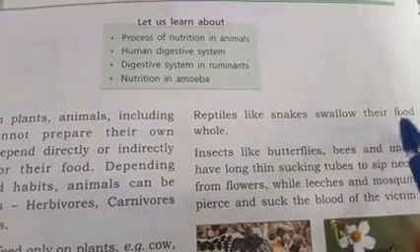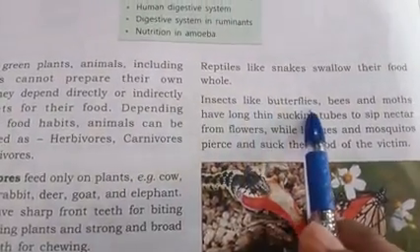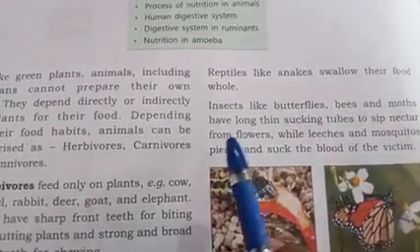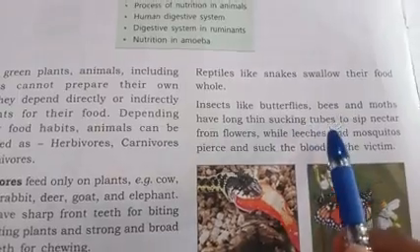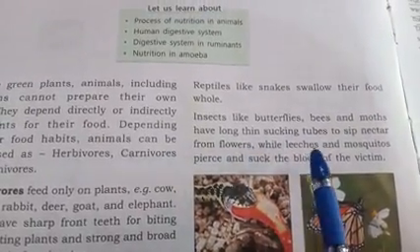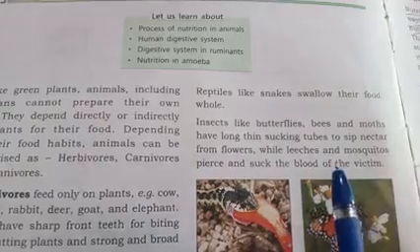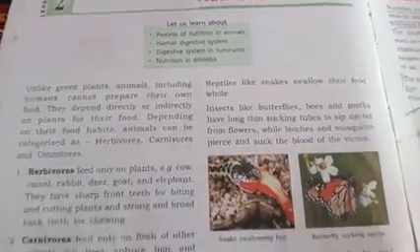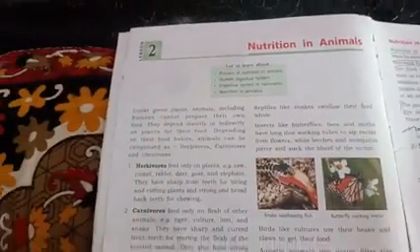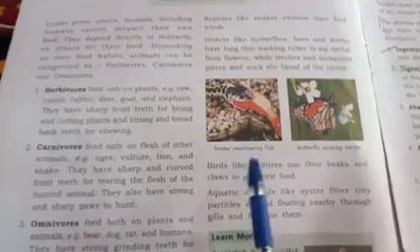Insects like butterflies, bees and moths have long thin sucking tubes to sip nectar from flowers, while leeches and mosquitoes pierce and suck the blood of the victim. So all different organisms have different ways of taking food.